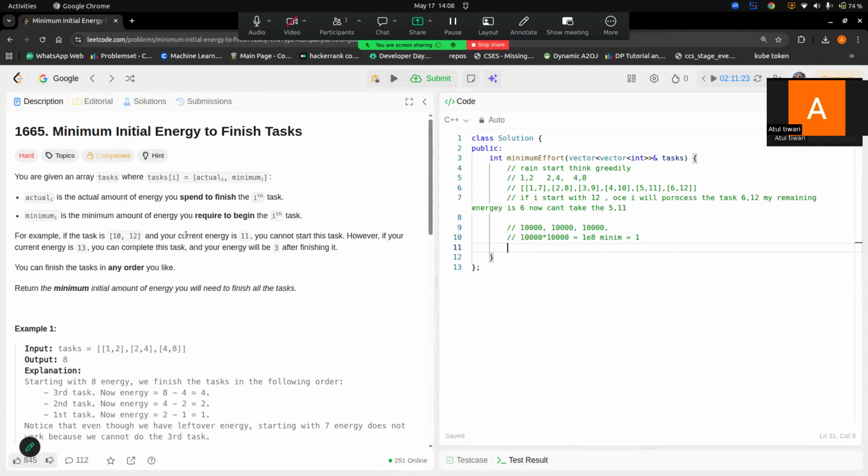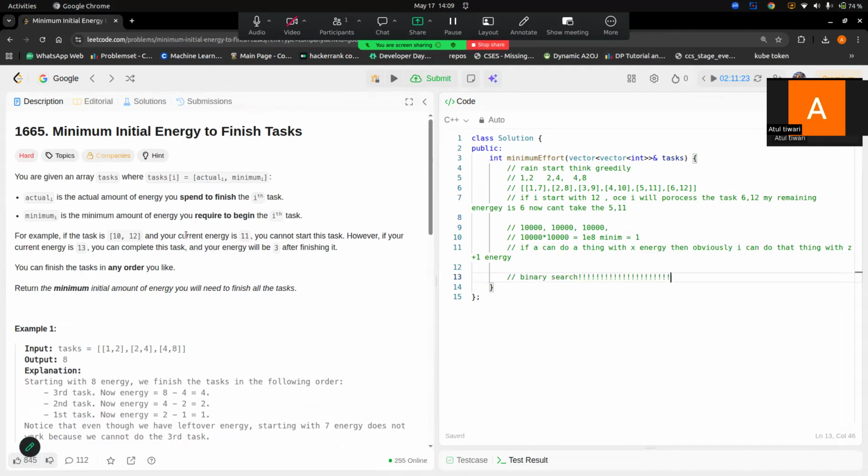So you need a way to do it optimally, and if we focus on it, you'll find monotonicity: if I can do a thing with X energy, then obviously I can do that thing with X plus 1 energy. It's monotonicity, so I think the hint is enough to think about binary search.